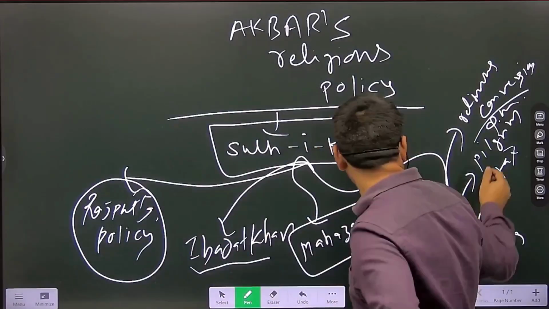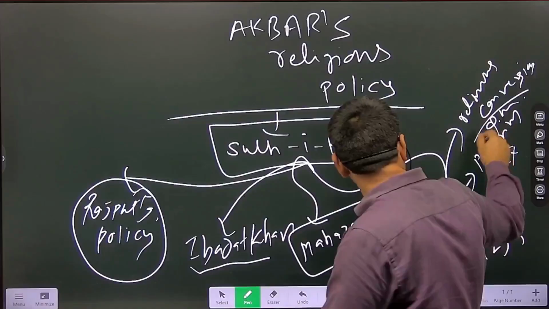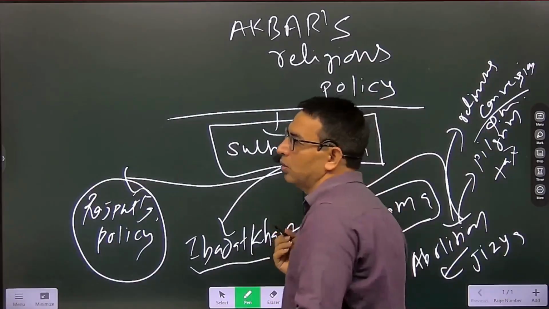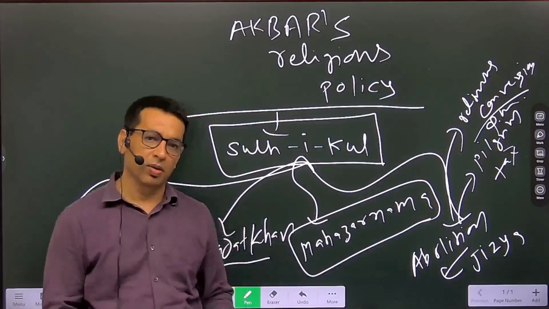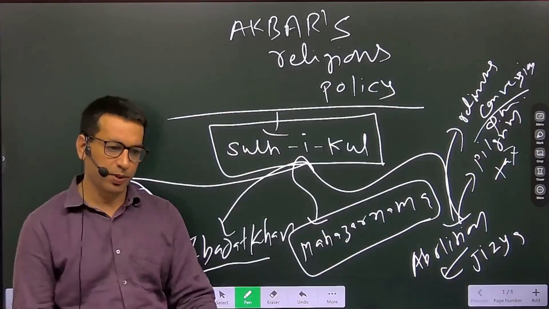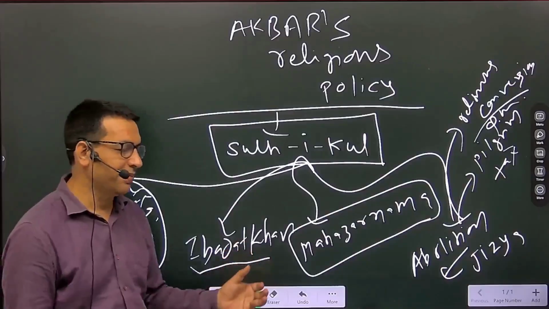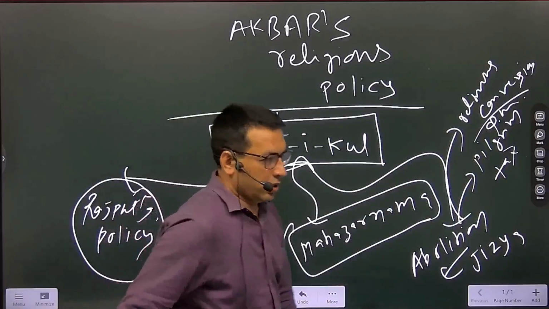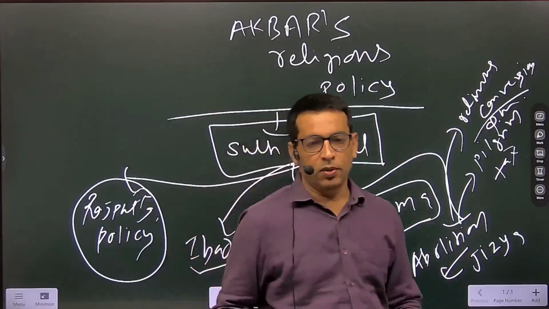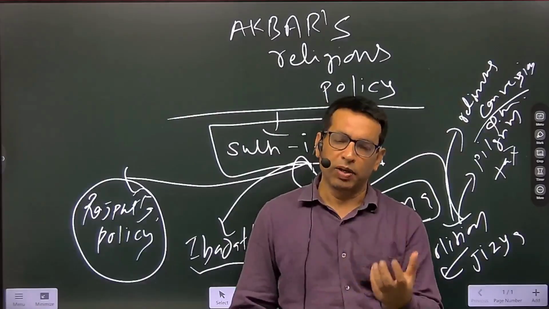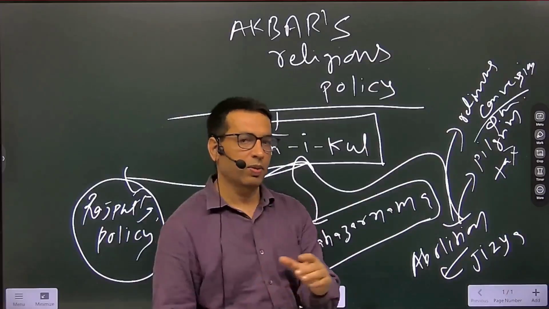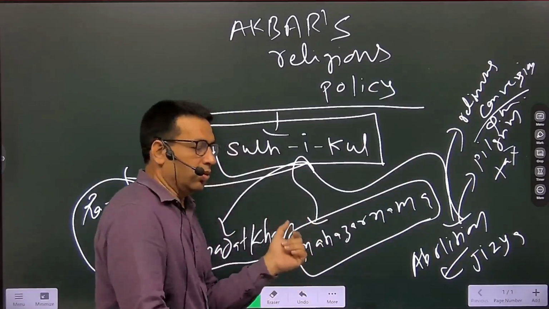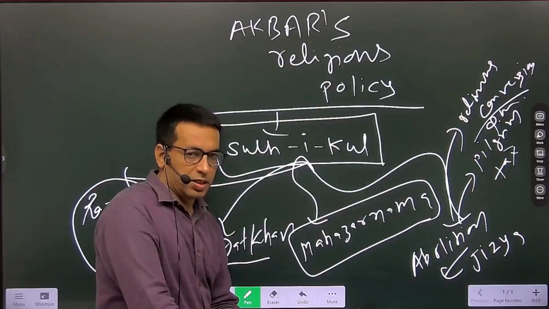He also abolished the pilgrim tax, and he prohibited the religious conversion of war prisoners, because war prisoners are generally supposed to be slaves, and slaves were a kind of property at that point of time, according to Islamic laws. That's why he said there should not be religious conversion of slaves either.